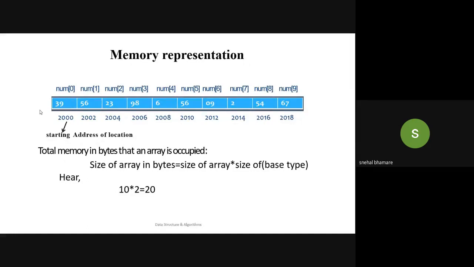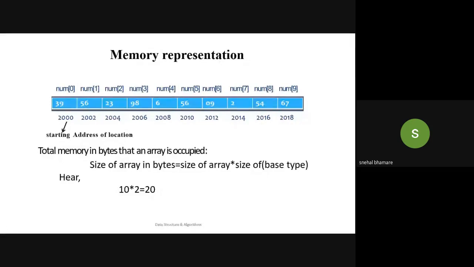Okay, I'll tell you. It actually depends upon the compiler or the system that you use. If you are using a normal Windows system, only 2 bytes of memory are required to store the integer value. But if you are using an Ubuntu operating system, 4 bytes are required to store the integer number. So this example I have taken for a normal Windows system. Here a continuous block of memory will be allocated. 10 numbers have to be stored. Each number will require 2 bytes of memory, so total 10 numbers will require 20 bytes of memory.